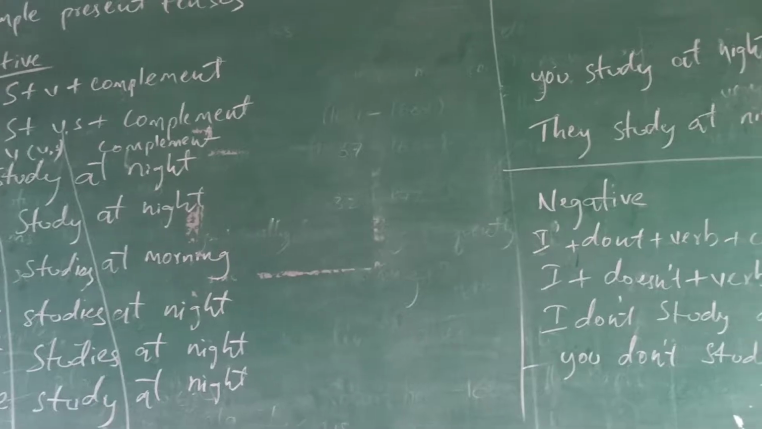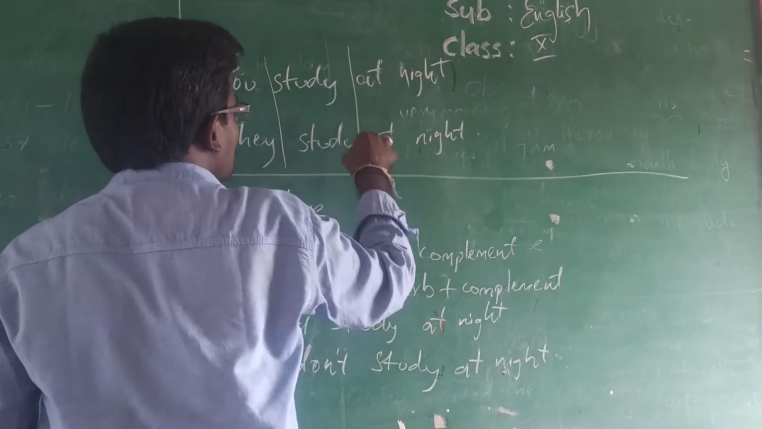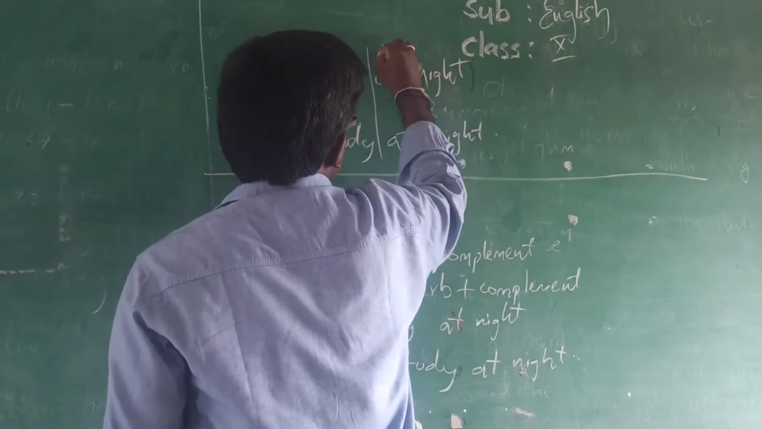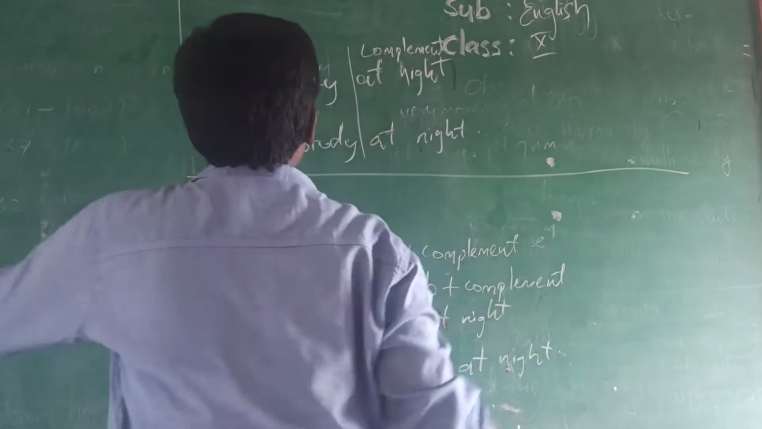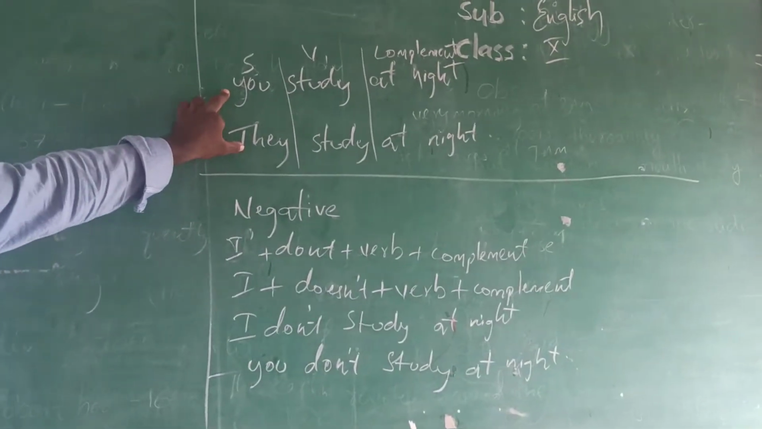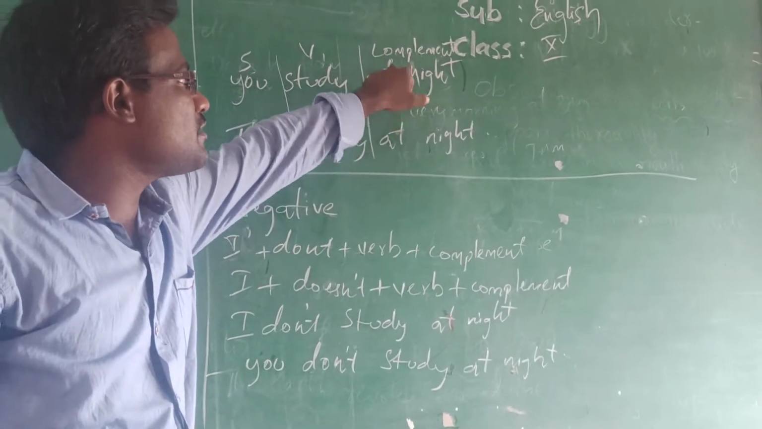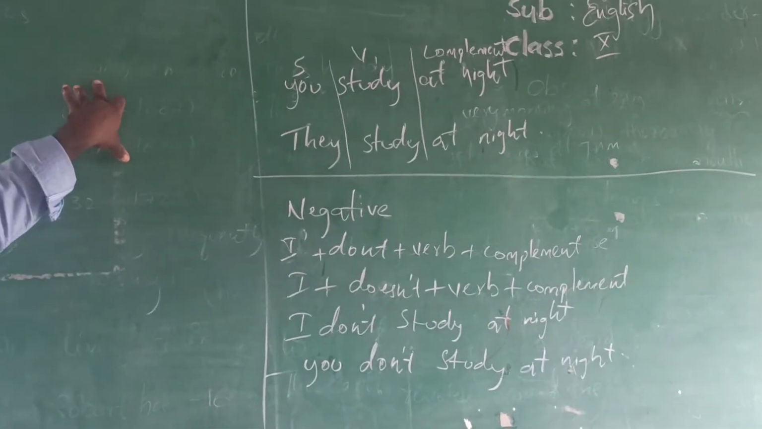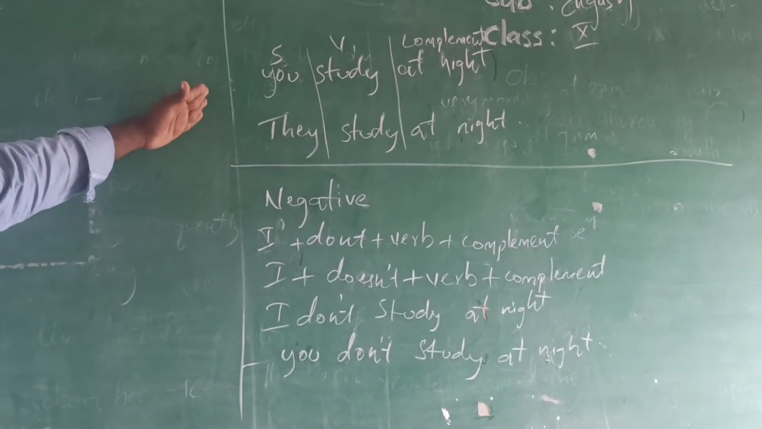The next one also has subject, V1 and then complements. Here the subjects are you and they, study is the V1, and at night is the complement. So what they are saying here is how we speak about a person in a positive way.